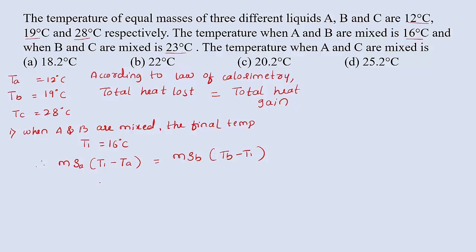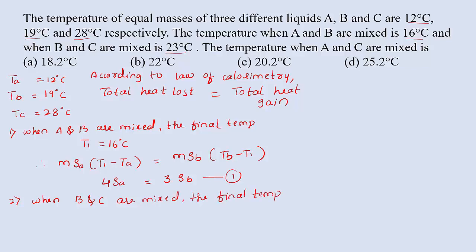Substituting the values, we get the equation 4 S_A equal to 3 S_B. Let us take this as the first case. Similarly, come to the second case, when B and C are mixed. What is the final temperature when B and C are mixed? That is given, T2 equal to 23 degrees Celsius.